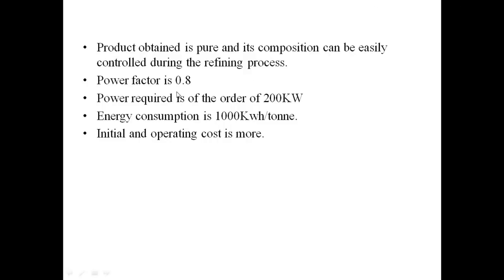The product obtained is very pure, and its composition can be easily controlled during the refining process. So the molten metal we are getting out of it will be pure. Its power factor is high, almost 0.8, and the operating power required is 200 kilowatt, high power is required, and the energy consumption is 1000 kilowatt hour per ton. To melt 1 ton of charge, you need 1000 kilowatt hour, right?